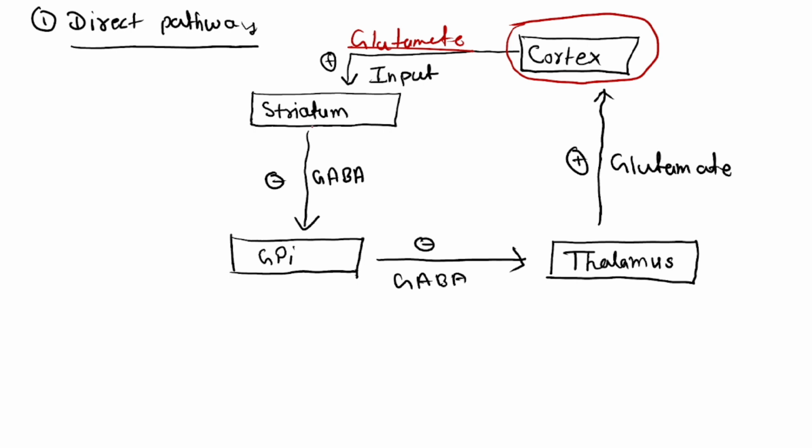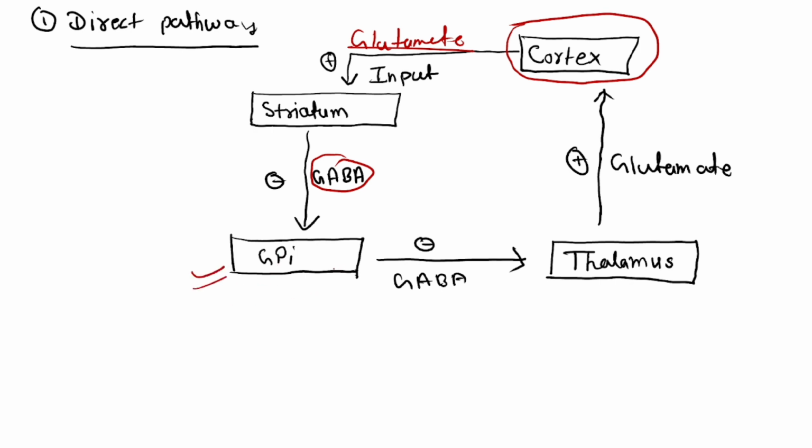Now what will happen? The striatum will release GABA to globus pallidus internus, GPI. Tell me what happens when GABA is released at the presynaptic neuron. What will happen? The GPI will be inhibited.